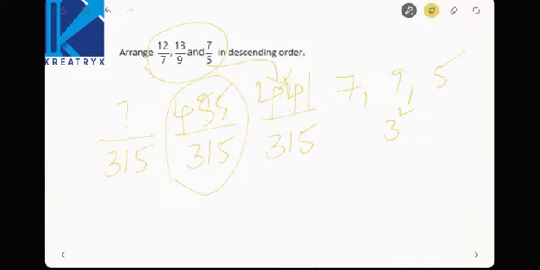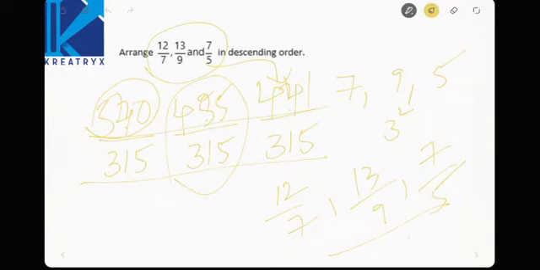Same here, 315 will be the denominator. See here, then 45 into 12 will be 540. 540 by 315 will give you 12 by 7. Calculate this, you will get it easier. Now as denominators are equal, observe the numerators in descending order. What is the highest one? 12 by 7 is the first one, 13 by 9 is the second one, 7 by 5 is the third one, right?